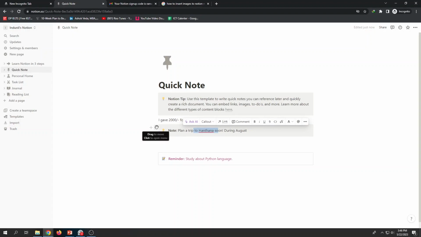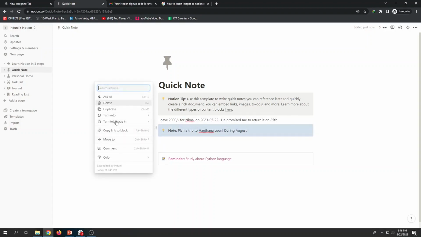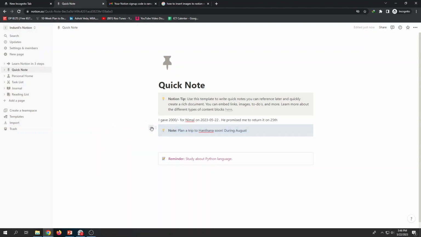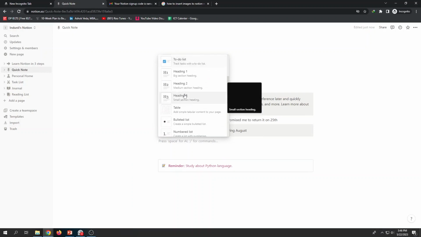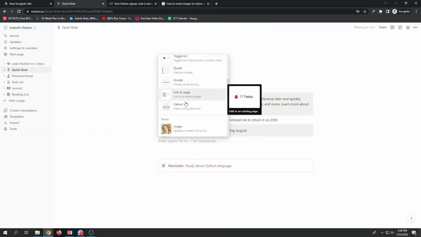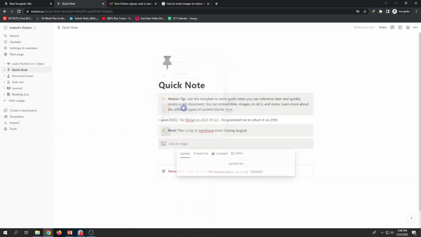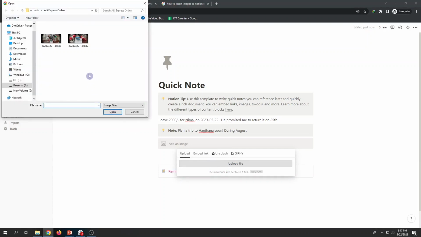When you click on this menu button, there are options for me to format it. By adding this plus sign, they support me to add extra things. I can add extra text, extra page, or extra heading, bulleted list. If I want to add an image, here we have image. Click on image. Then there are facilities for me to upload an image. I'll just put a certain image.